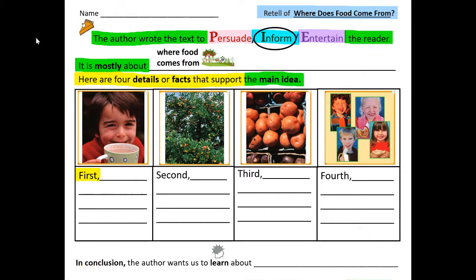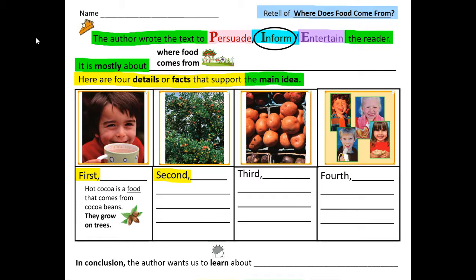First, where does hot cocoa come from? First, hot cocoa comes from, first, hot cocoa is a food that comes from cocoa beans. They grow on trees.